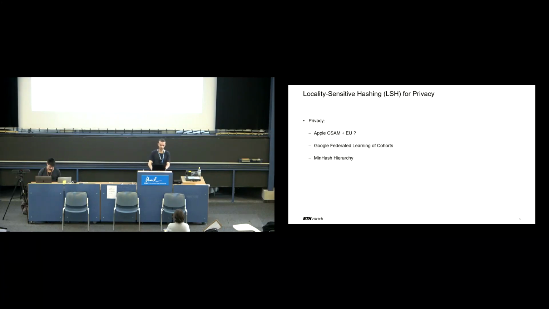Google FLoC is a system for private targeted advertising. It uses SimHash, a popular LSH function, to cluster together users with similar browsing history. The MinHash hierarchy system uses MinHash, another popular LSH function, to analyze traffic trajectories.